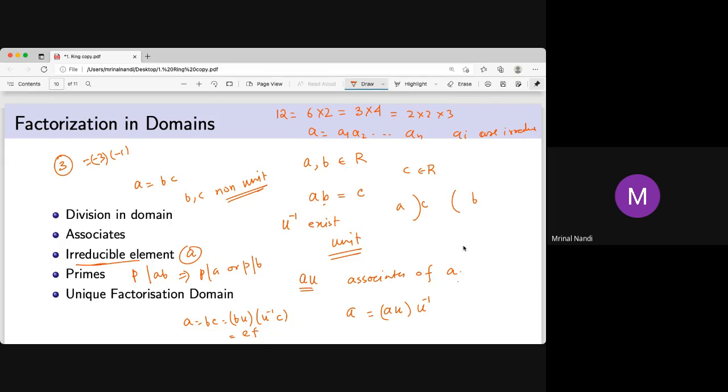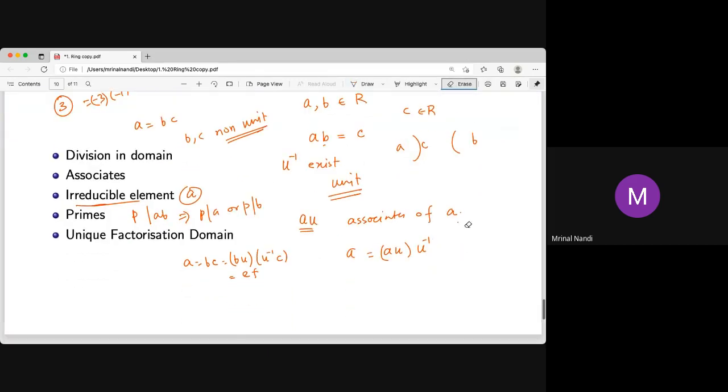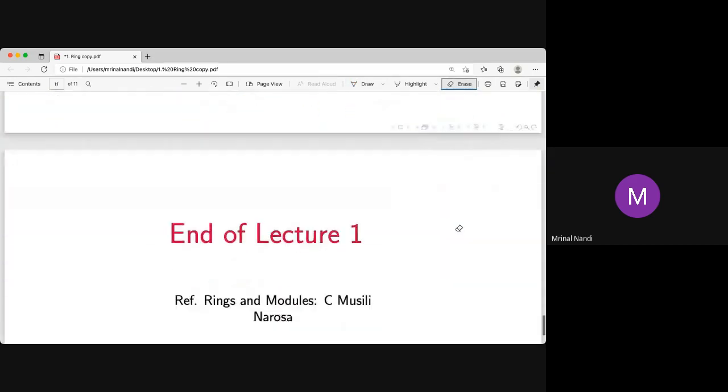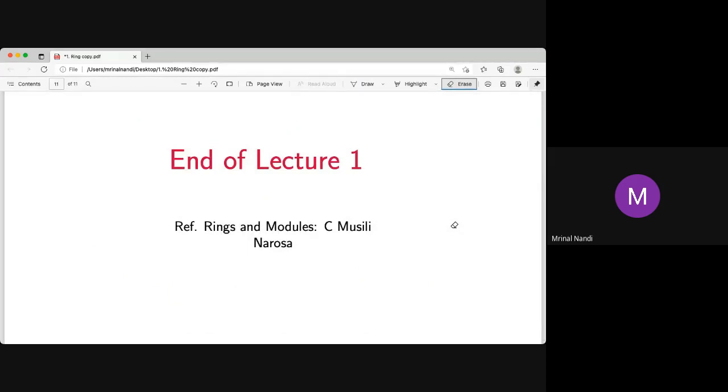So this is, I think, all for rings. This is the end of lecture 1, and the reference book is Rings and Modules by C. Musili. Also, there are several books, but we'll follow this book. So this is the end of lecture 1. Any questions?